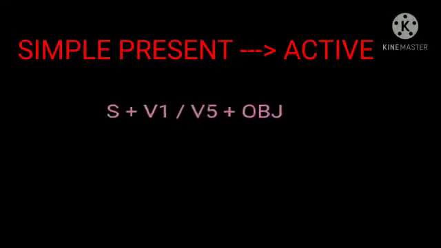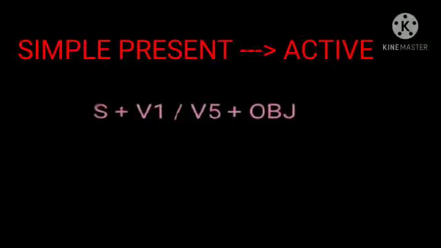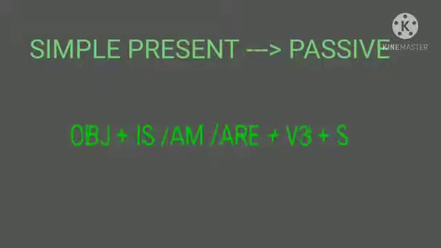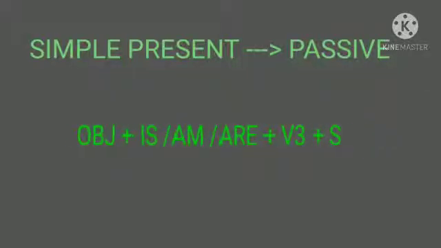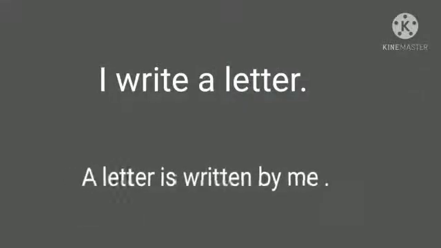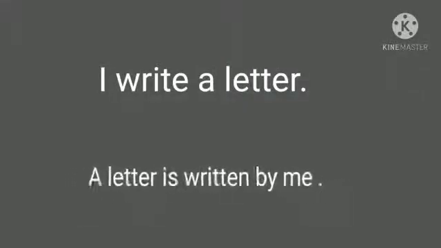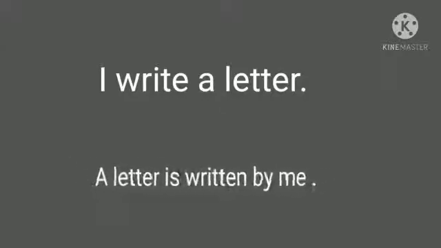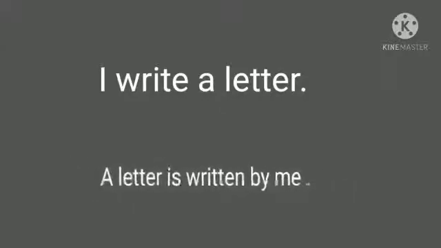Now again coming to the topic, I'll tell you that the pattern of the simple present tense of active is subject plus V1 or V5 plus object, and the passive form of simple present tense is object plus is, am, are plus V3 plus by plus subject. So here you can see the example: I write a letter. A letter is written by me.